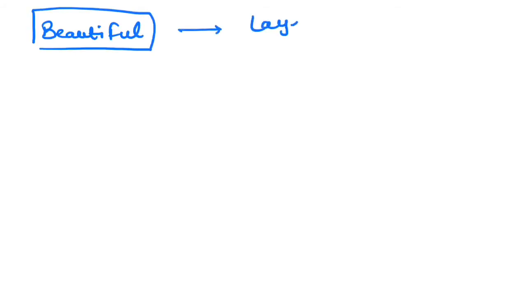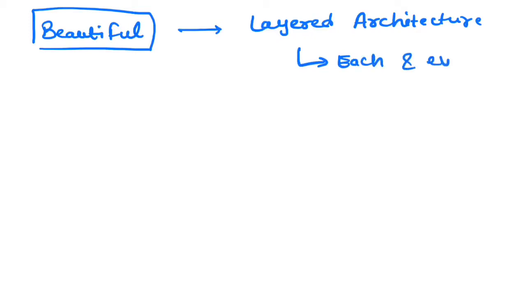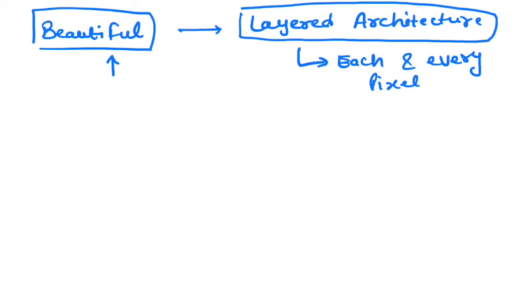How can you create beautiful UI? Because it supports a layered architecture. Because of the layered architecture, you can control each and every pixel. You can control how you want to render it. You can control each graphic and each animation. It gives a lot of control to developers so that they can decide what needs to be rendered, where it needs to be rendered, and how it needs to be rendered. That is one of the big advantages in Flutter.